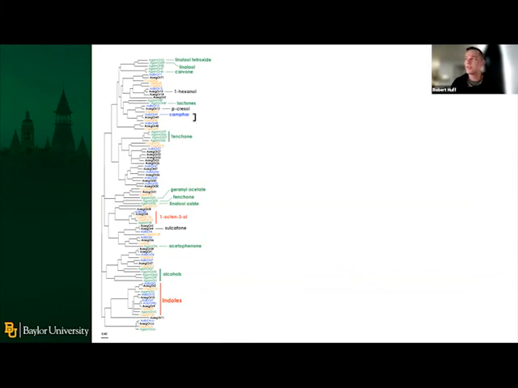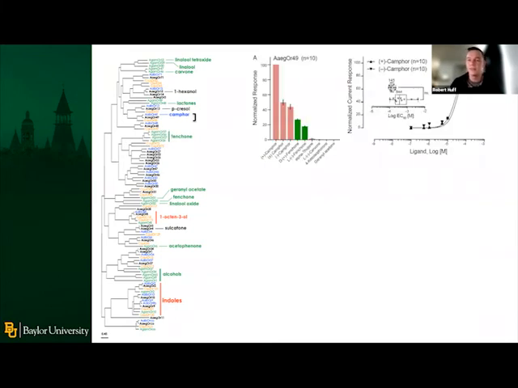So I'm going to focus in on 3 receptors in this small clade here that I've identified to detect a compound known as camphor. So you can see in pink there on the far left-hand side of the graph that this receptor from Aedes aegypti, OR49, detects this compound and generates really good concentration response curves.